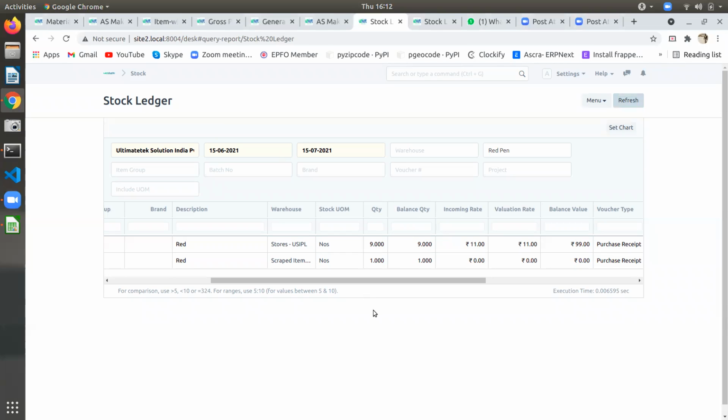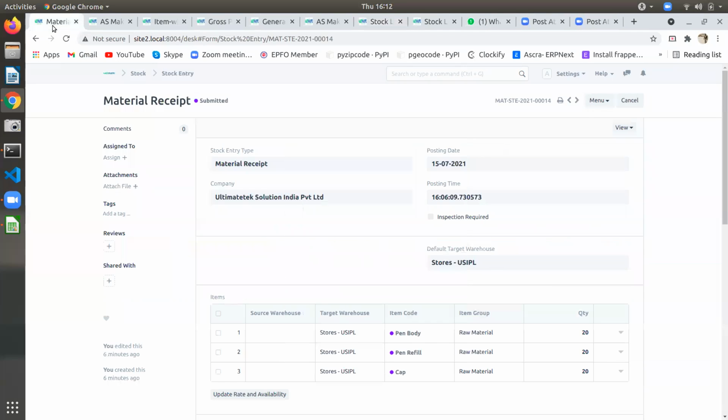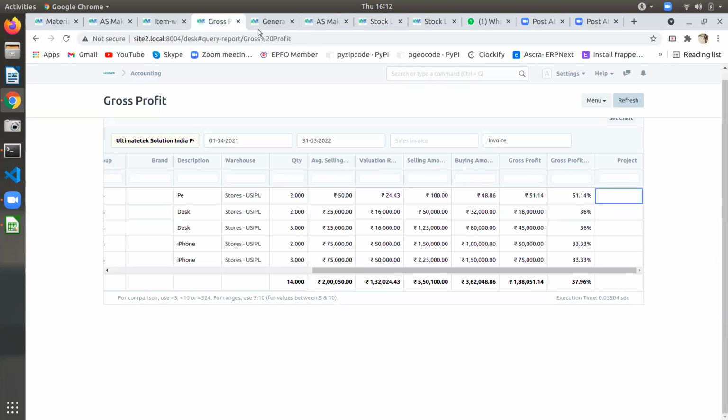Sir, there are two conditions with the scrap. Sometimes we sell the scrap also, or we may reuse the scrap. Reuse means you can transfer from the scrap warehouse from this warehouse to another warehouse. But it is there as a pen. It is not there as a pots now.